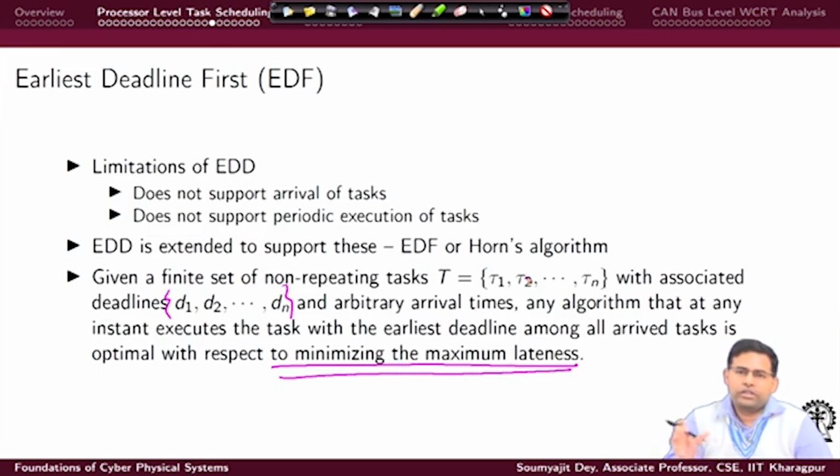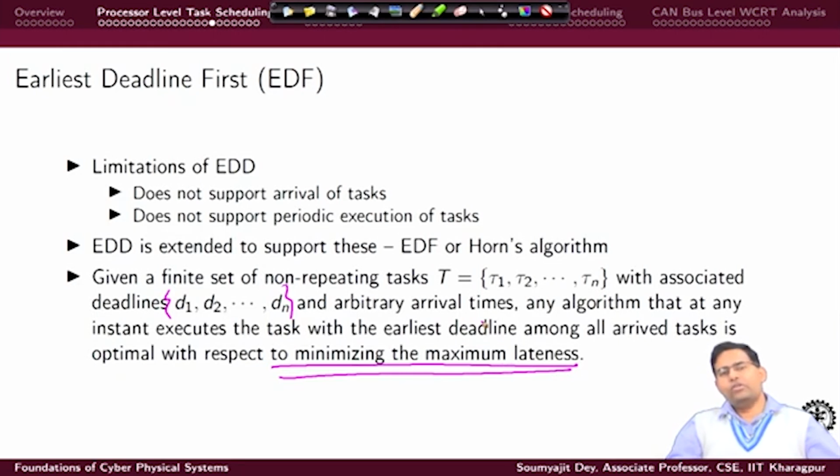Suppose while executing some task which was earlier having the earliest deadline, a new task has arrived, and your arrived set has changed. Look at this argument here: we are not talking about repetition, we are looking at it for a single instance. We are saying that at this instance you have a set of non-repeating tasks with associated deadlines and arrival times, and among them whichever one has the earliest deadline you execute it.